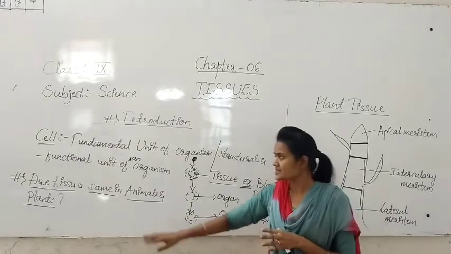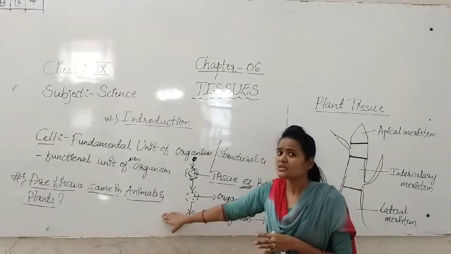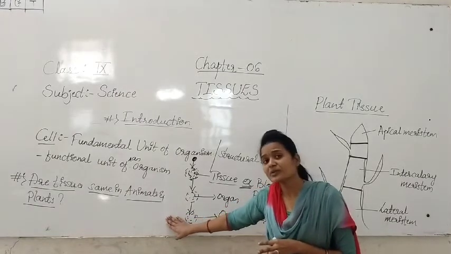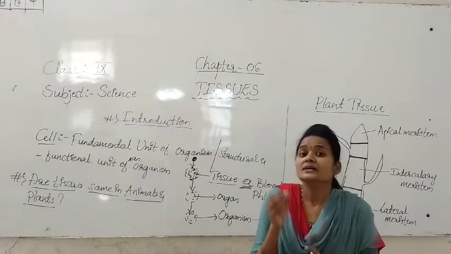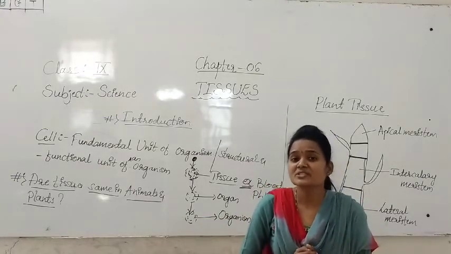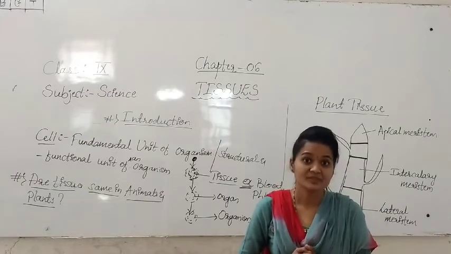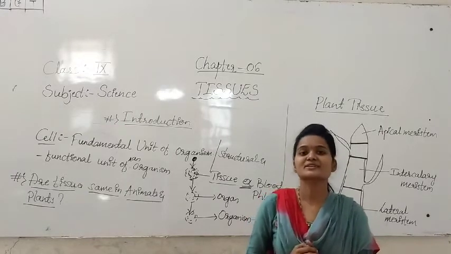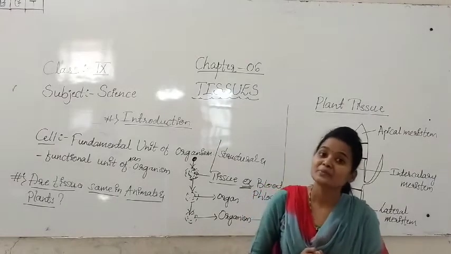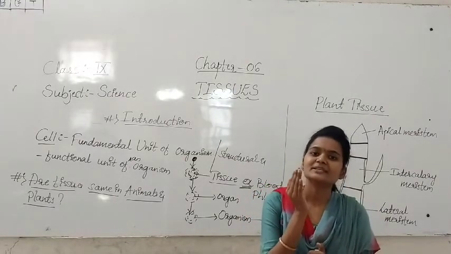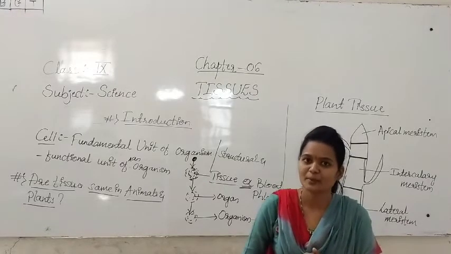So friends, this is about whether the tissues are the same in animals and plants. If they ask this question, how do you write the answer? The tissues present in animals and plants are not the same, because plants are not moving at all and they are constant at a place.